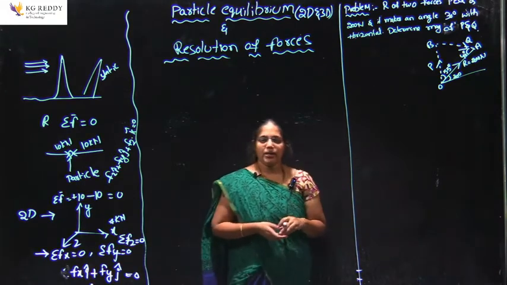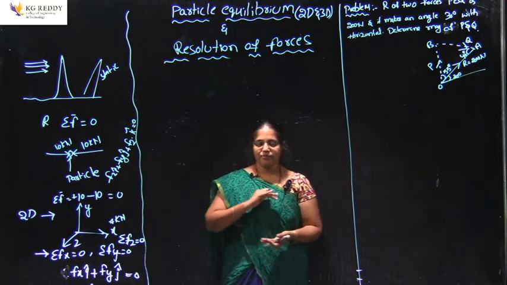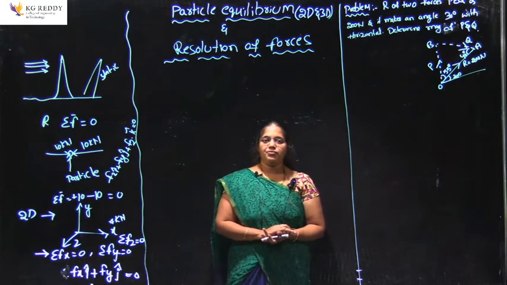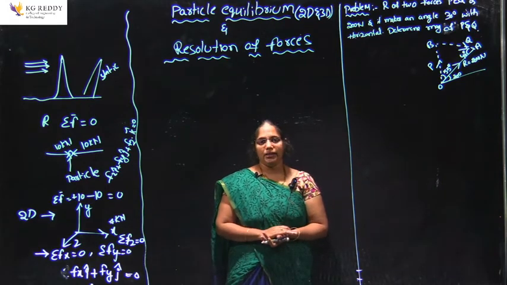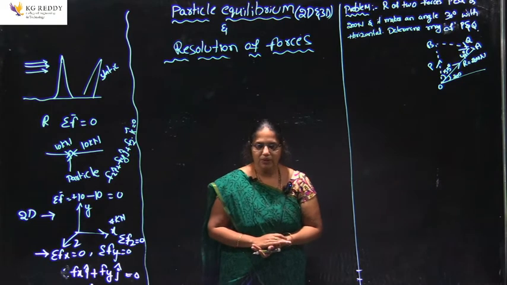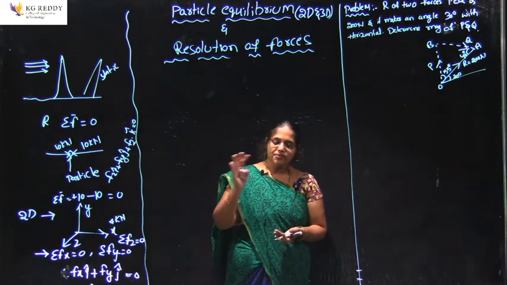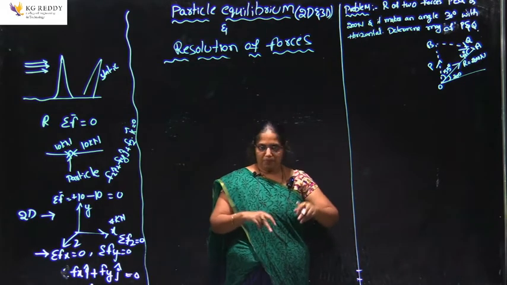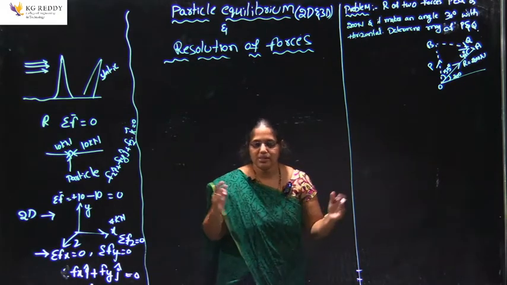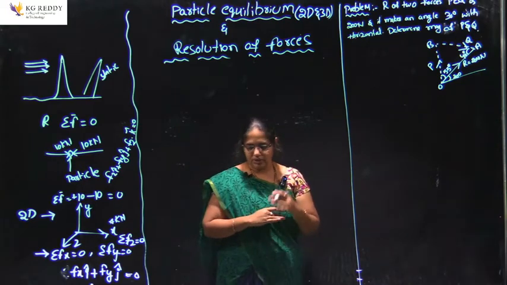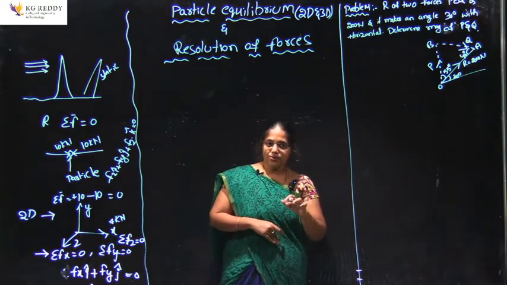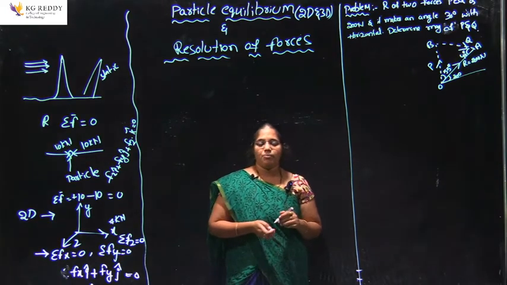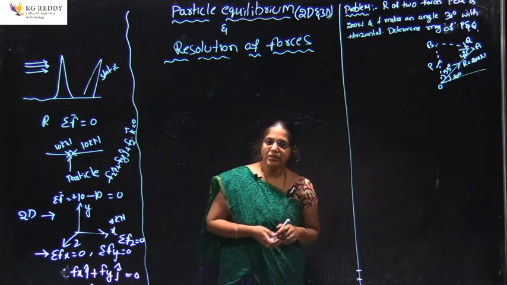Particle equilibrium is nothing but, let me redefine it again. Whatever forces are acting on a particle or a body, whether it is in a state of rest or in a moving condition, whatever forces we apply, the vectorial sum of all the forces should be 0. That means R equals 0. That is called the body being under the equilibrium condition.